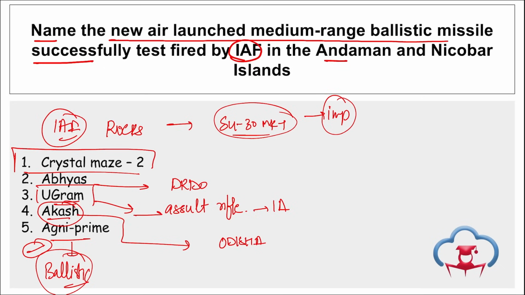Ugram, this is the new assault rifle for the Indian Army. Abhyas, right, this is a high speed expendable aerial target. This was tested by DRDO. And Crystal Maze 2 or ROCKS, this is the new air-launched medium range ballistic missile successfully tested by which aircraft? Sukhoi 30 Mark 1, tested from the Andaman and Nicobar Islands.